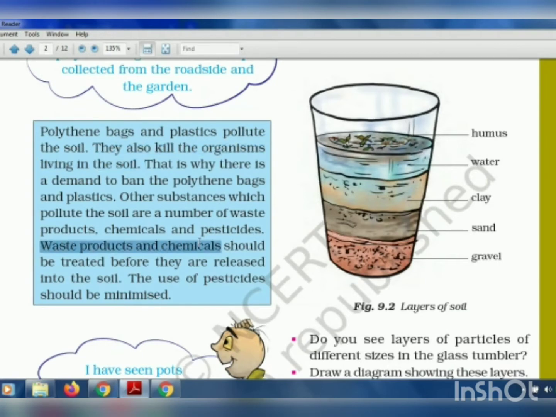So, waste products or chemicals should always be put into the soil after treating it. Means after removing the harmful chemicals from that waste, the waste can be dumped into the soil. Then it will not cause any harm. Or if harm is caused, then it will be in very less amount.